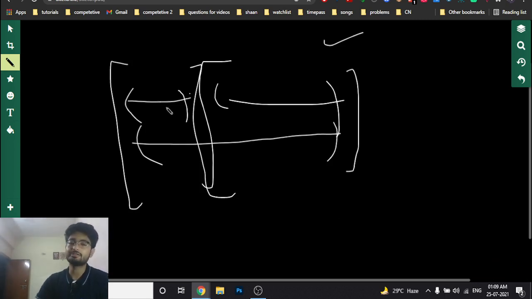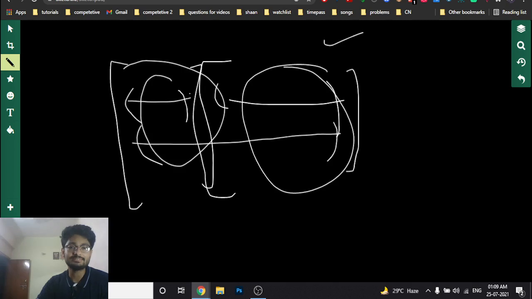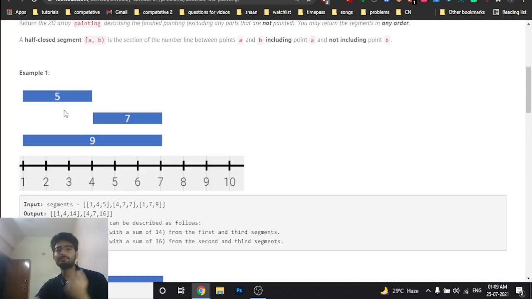Now, making these two new segments, this segment becomes one, and this segment becomes one. This is the color I will put on this segment, and because these two segments are overlapping, the colors will merge, and the new color at this point will be the summation of both colors. So the new segment will be from 1 till 4, and the color at this point will be 14, the summation of these. There is also a segment from this to this, and the color of this will be 16. So you have to divide it out.